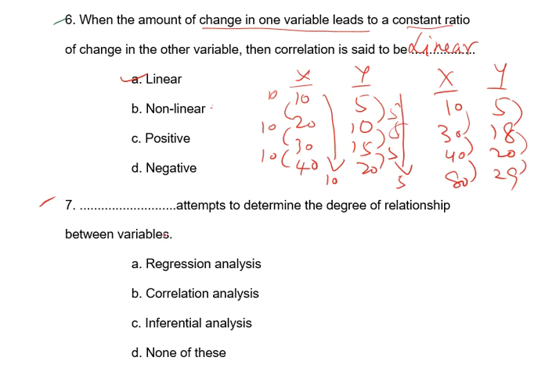Seventh question. Dash attempts to determine the degree of relationship between the variables. If the degree of relationship between the variables is identified, a relationship study is called correlation. Remember this word. So the answer is correlation, which attempts to determine the degree of relationship between two variables. It is not regression. Inferential is not in your syllabus. None of these is also wrong. The correct answer will be correlation.